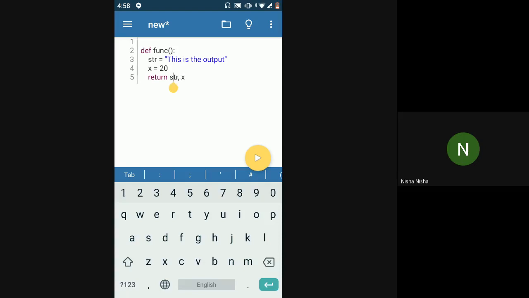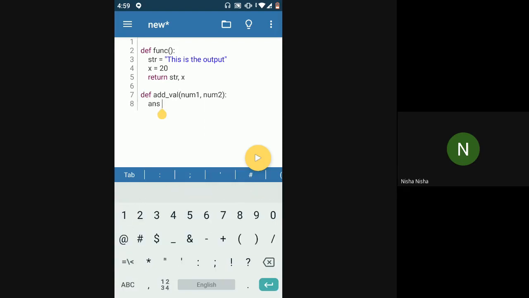You can return any number of variables from a function. What you need to take care of is when you are calling the function. In the earlier case, where I was adding two numbers and outputting the sum, wherever I was calling that function, I was storing the output of the function in one variable, right? Like add val.